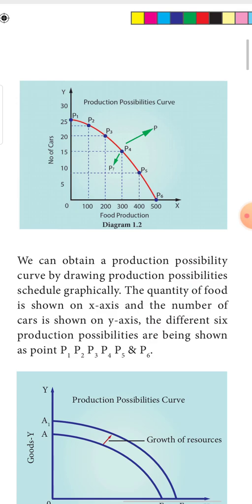The resources are not available at point P, where it would be producing more units of food and more units of cars.